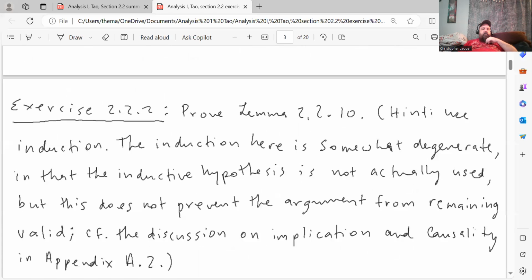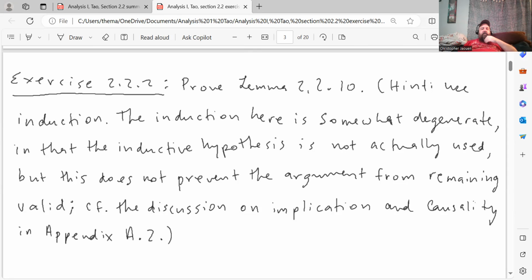All right, exercise 2.2.2, prove lemma 2.2.10. He gives another hint here. He says, use induction. The induction here is somewhat degenerate in that the inductive hypothesis is not actually used, but this does not prevent the argument from remaining valid. And then he just refers to the discussion on implication and causality in Appendix A.2, which I haven't done on the YouTube channel, but like I said, I will be doing Appendix A on the Patreon page.